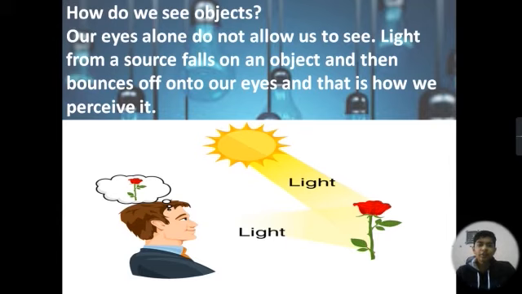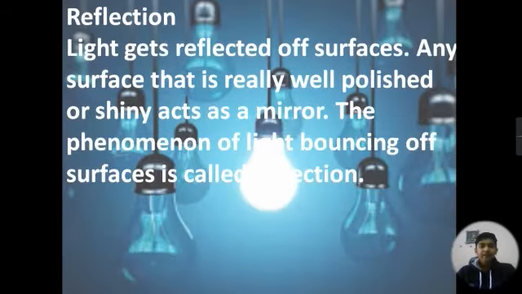Next is, how do we see objects? Our eyes alone don't allow us to see. Light from a source falls on an object and then bounces off onto our eyes, and that is how we perceive it.